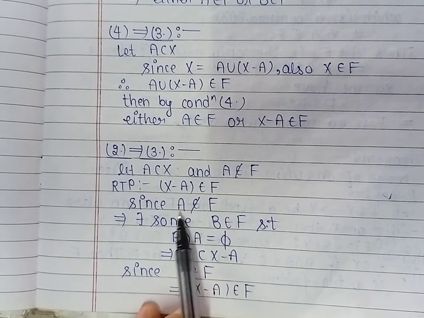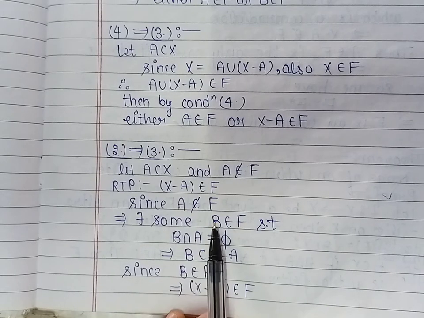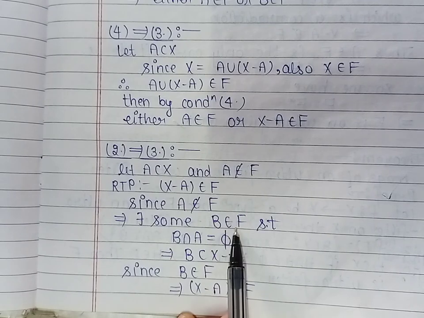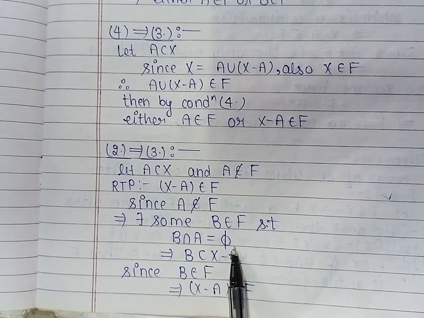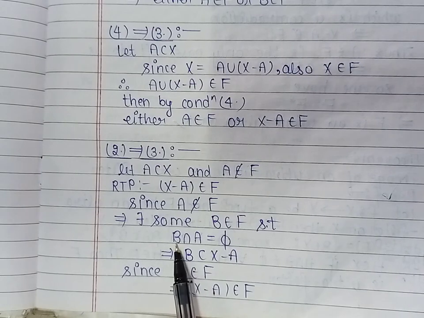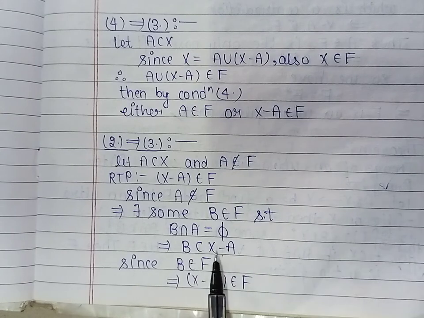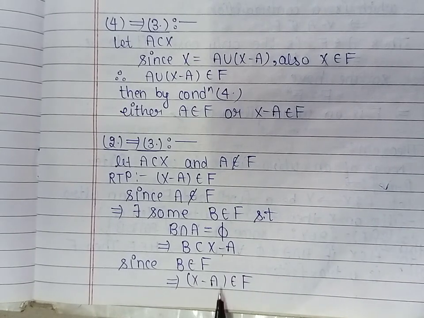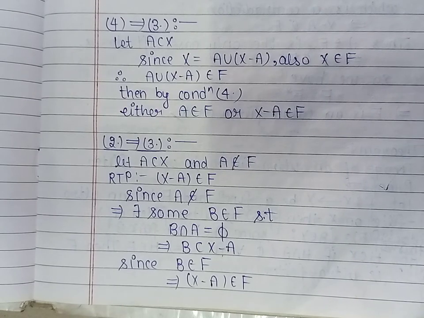Now, because A does not belong to filter F, therefore by the given condition second, there will exist a member B from the filter F such that intersection of B with A is empty. It means B is contained in complement of A. Now B belongs to filter F, so its superset will also belong to filter F. So we have proved complement of A belongs to filter F.